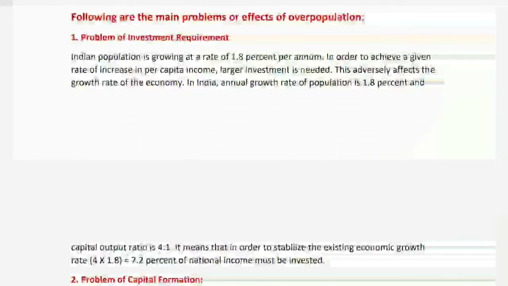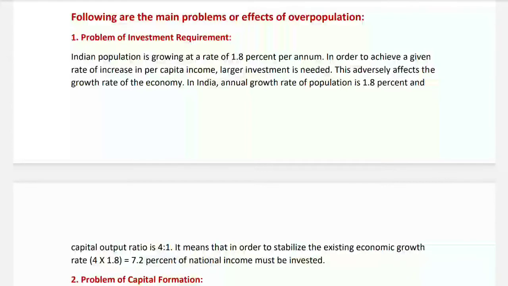Following are the main problems or effects of our population. Number one, problem of investment requirement. Indian population is growing at a rate of 1.8% per annum. In order to achieve a given rate of increase in per capita income, larger investment is needed. This adversely affects the growth rate of the economy.